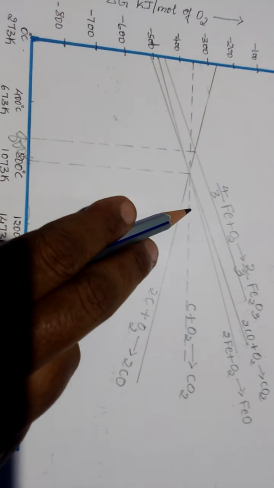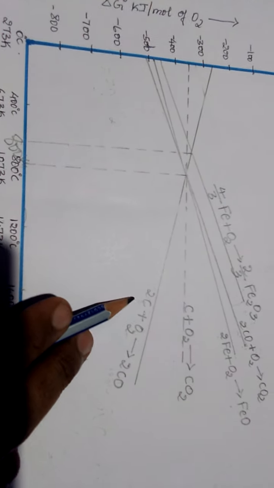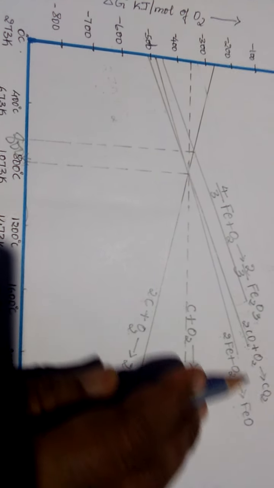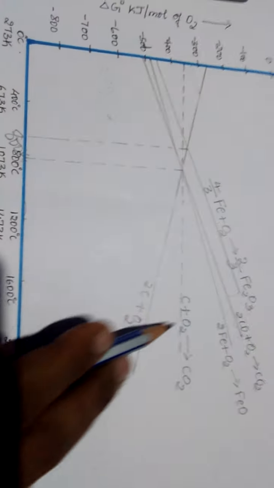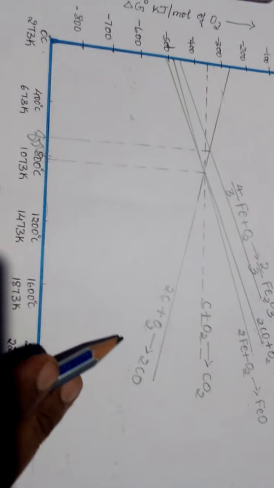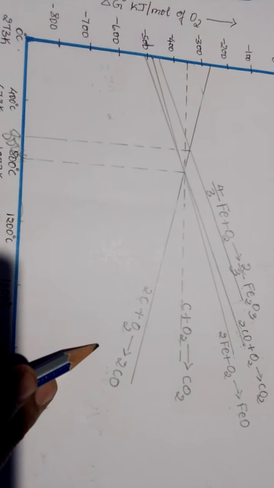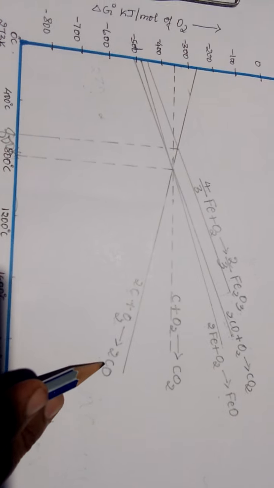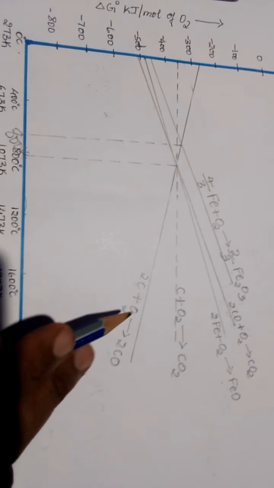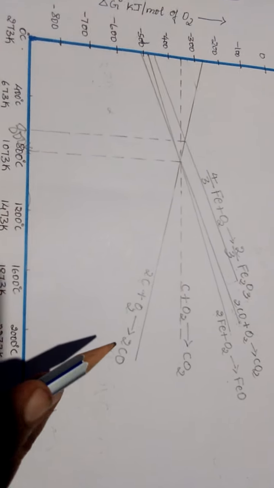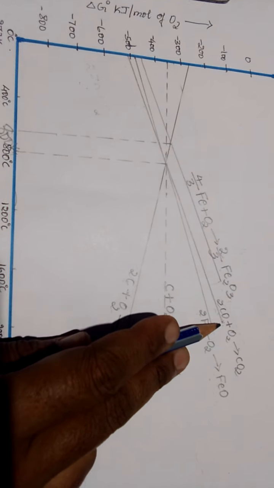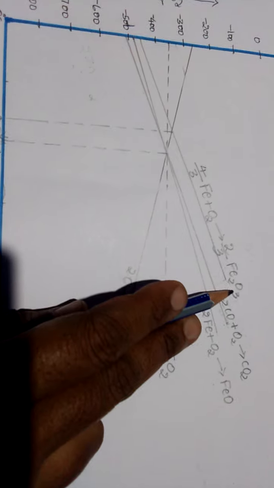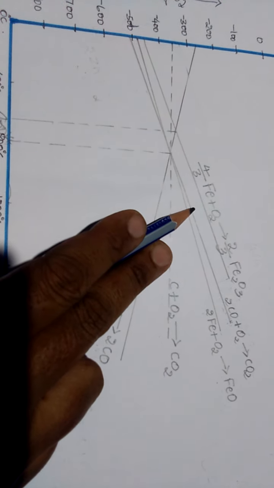At all temperatures, coke can become the reducing agent for FeO and Fe2O3 in the blast furnace. That's why you will see many reactions written for the blast furnace. We can expect many reactions at different temperatures, but we will consider only a few conversions in the blast furnace, saying that carbon monoxide acts as a reducing agent for the conversion of iron oxide to iron.